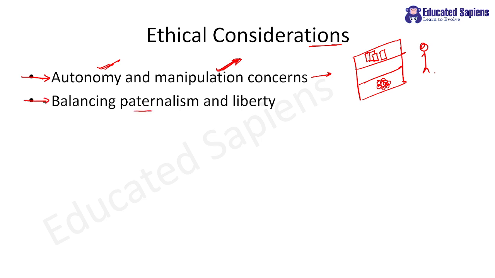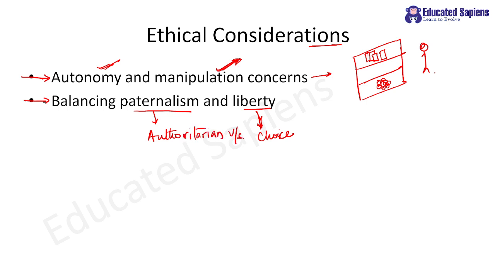Apart from that, balancing paternalism and liberty. So please remember, we have to make sure that you give choice to the people, because liberty means having choice, right? Having freedom to improve yourself. Paternalism is somewhere authoritarian. Clear?